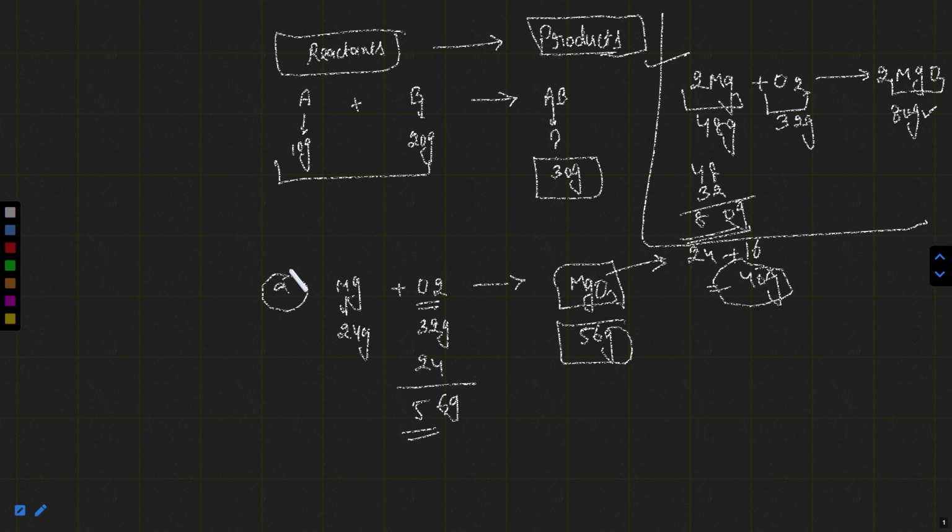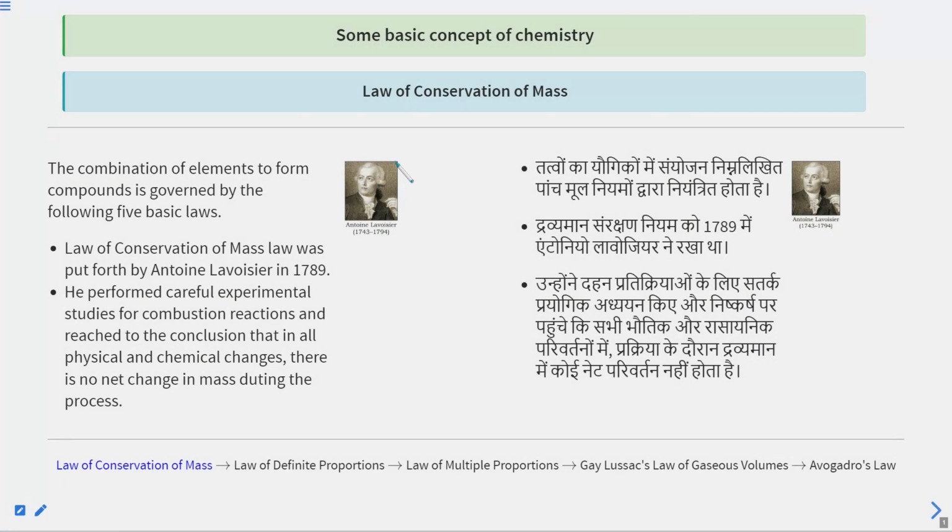So let's understand the definition of the law of conservation of mass. First of all, Antoine Lavoisier, 1743 to 1794. The combination of elements to form compounds, like S plus O2 gives SO2, SO3, HCl, HBr, NH3, CH4, etc., is governed by 5 basic laws.